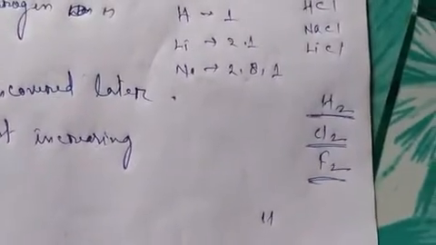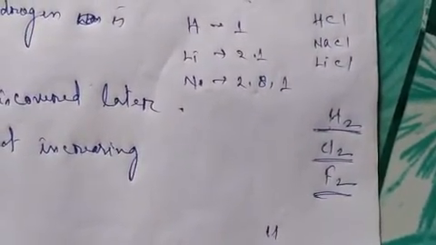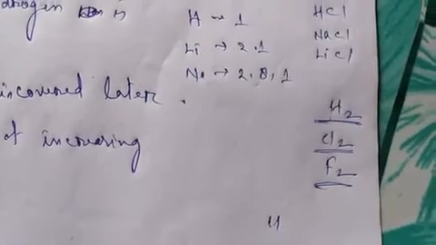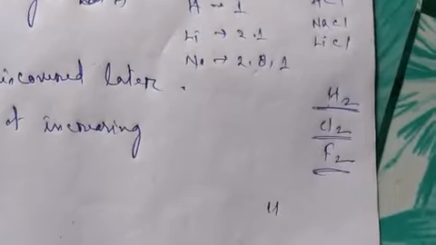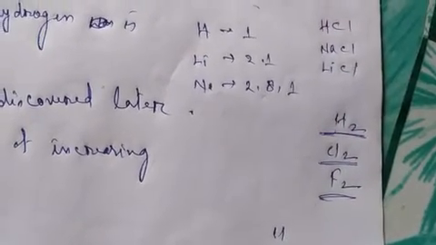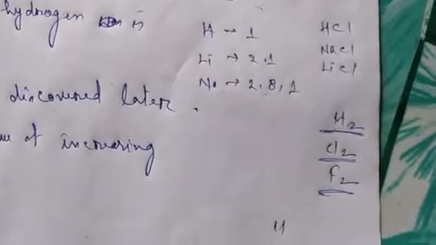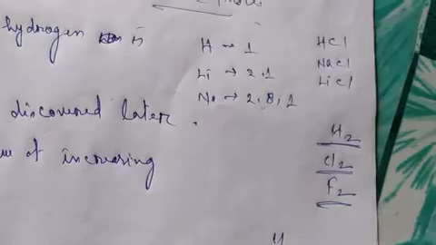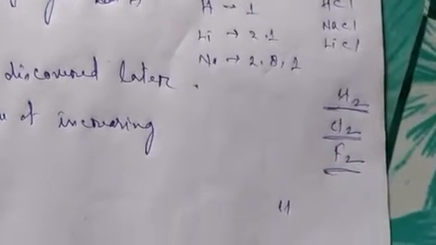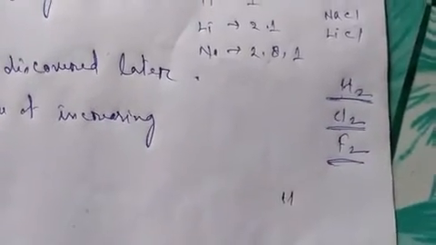So from that point of view, the formation of diatomic molecules, and if hydrogen reacts with a metal or non-metal, it can form covalent compounds, right? From that particular point of view, we get the idea that hydrogen is actually showing the properties of chlorine and fluorine.